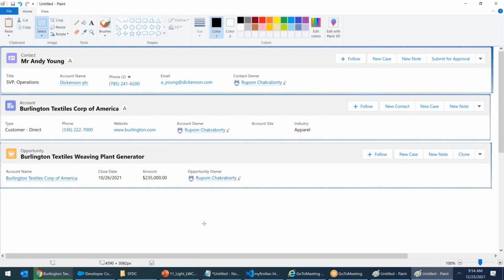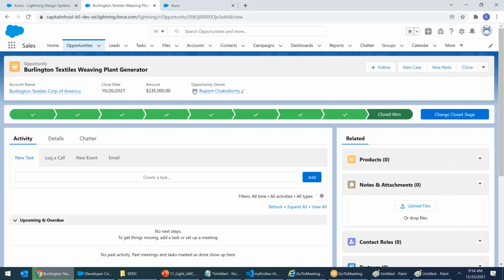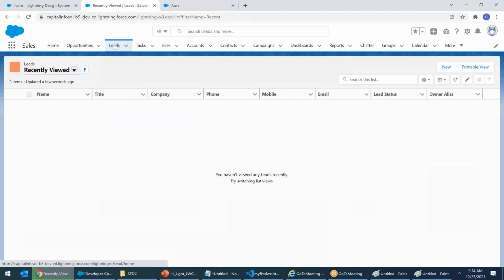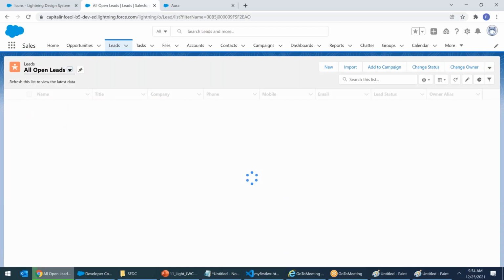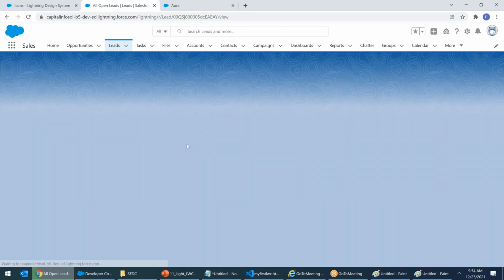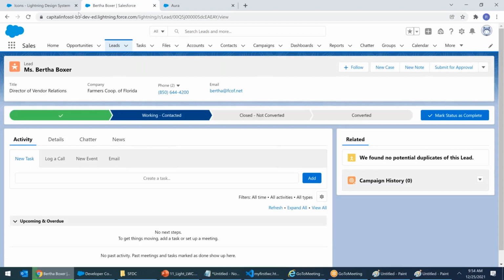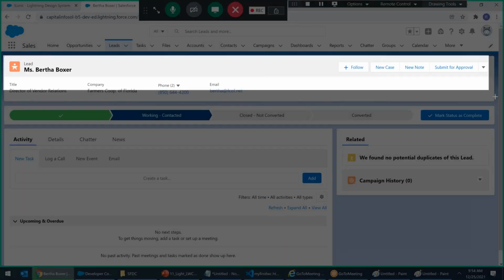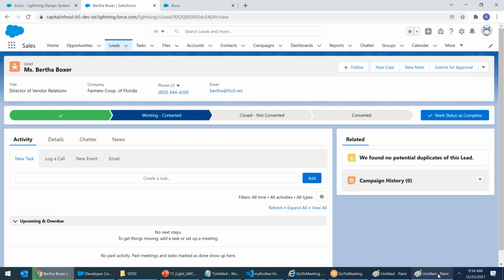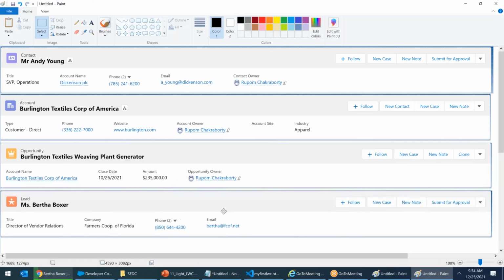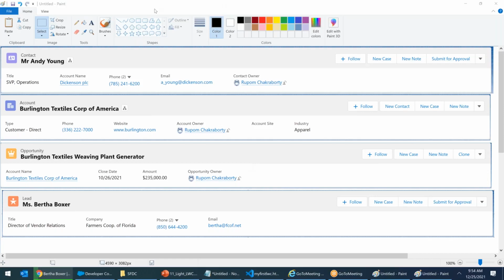Right, see? Do you see a similar structure now? You take a lead, that's also same. Everywhere is same. It's a Salesforce common structure. All open leads, anything. I'm just opening Petra Boxer. You see that? Right? In Salesforce, the structures are standard. How can the structure be built? That is what I'm showing you. Whether it's contact, account, opportunity, case, or lead, the structure is almost same everywhere.